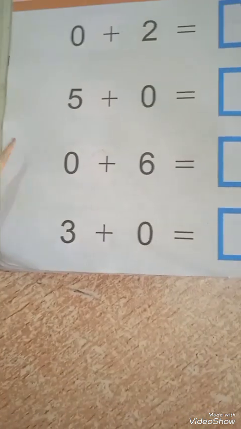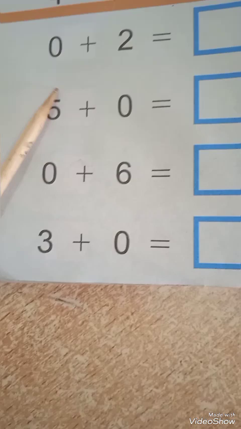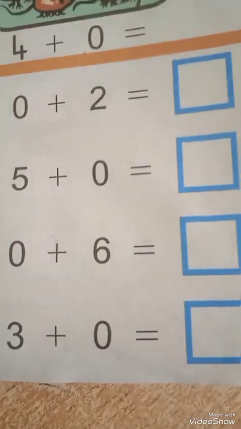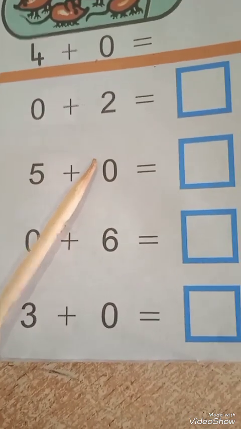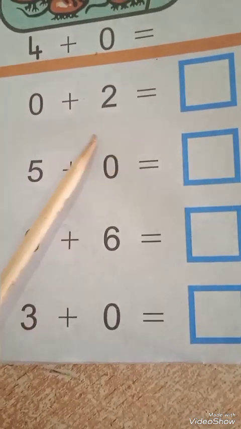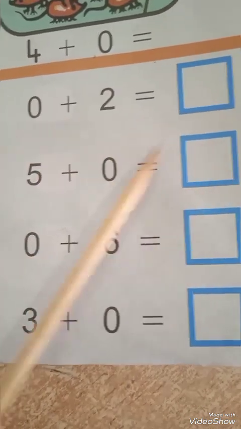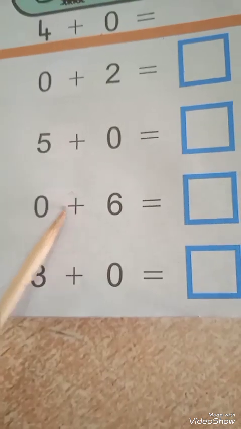Then we have number 5, and you have to draw 5 objects, and if there is 0, then you don't need to draw any object over here. And then we will count all the objects, and then we will write over here. Same with this one.